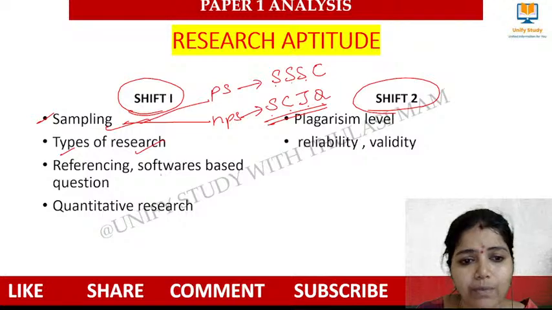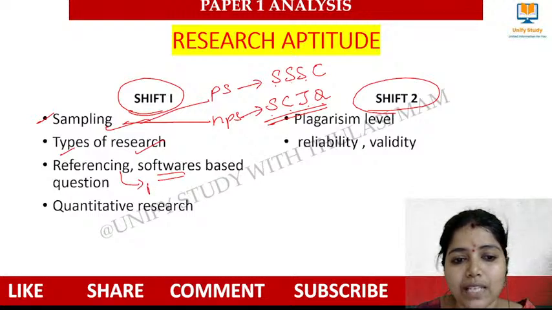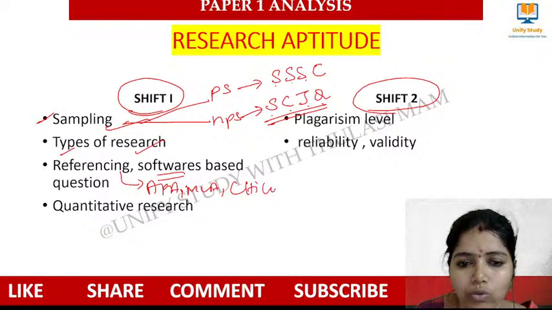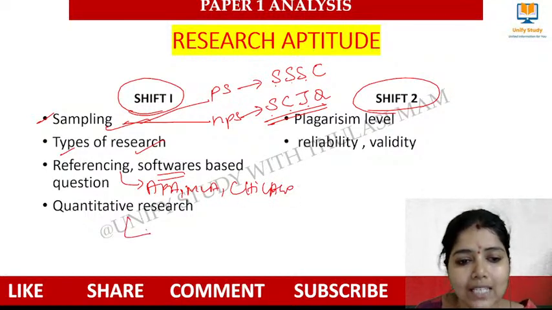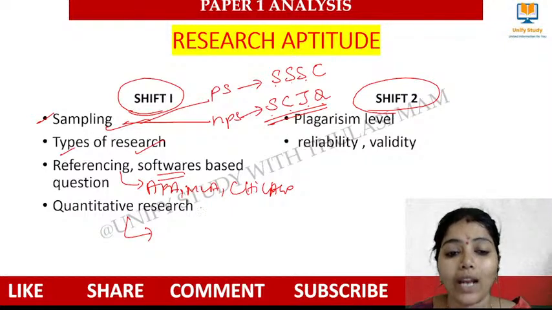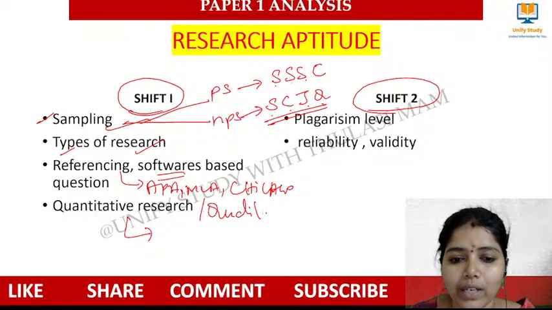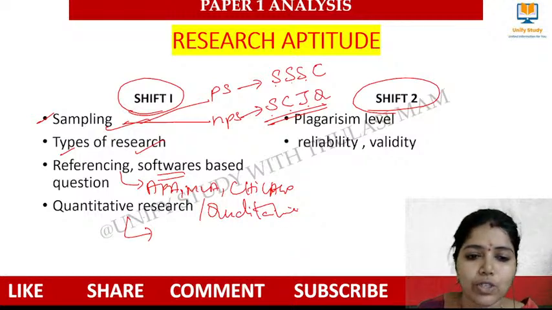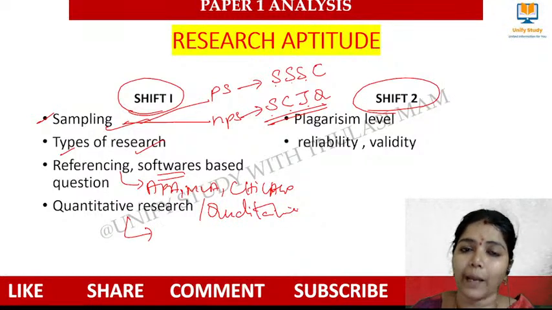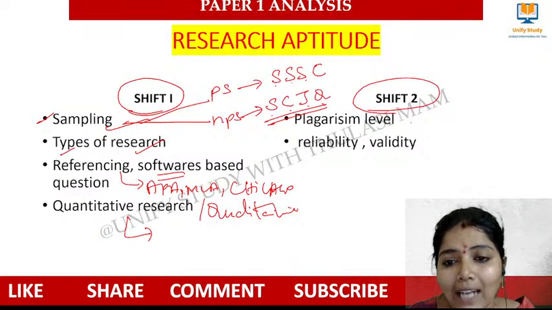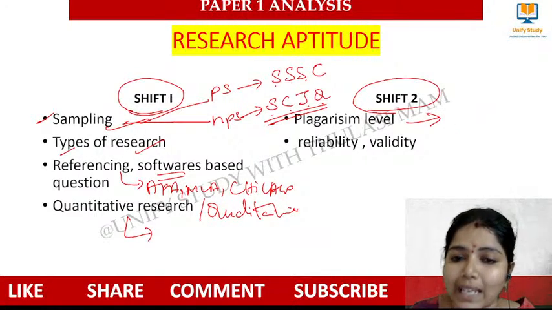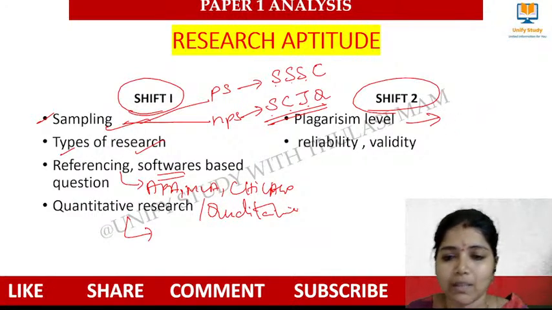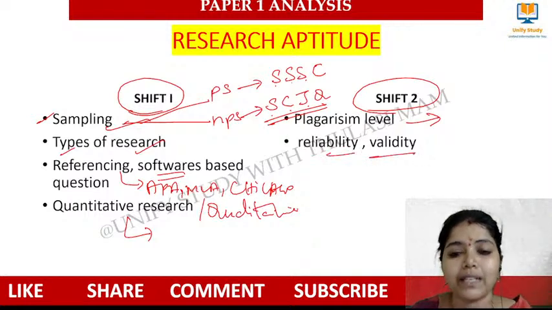Then we had software based questions with respect to research, and they asked a question on referencing, that is APA, MLA and Chicago. Kindly go through these things, right? And they asked questions on quantitative research and qualitative research. Very, very important, quantitative and qualitative research, based on the types of research. Statement based questions were asked. In this shift they also had a question on the levels of plagiarism, and a question on reliability and validity.